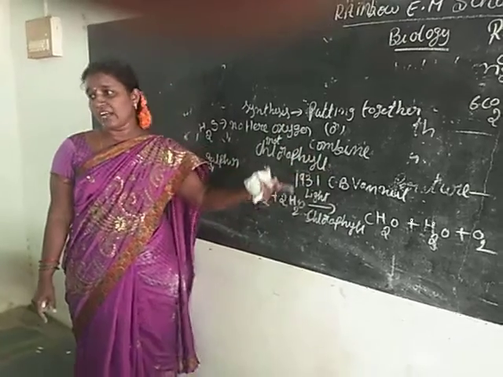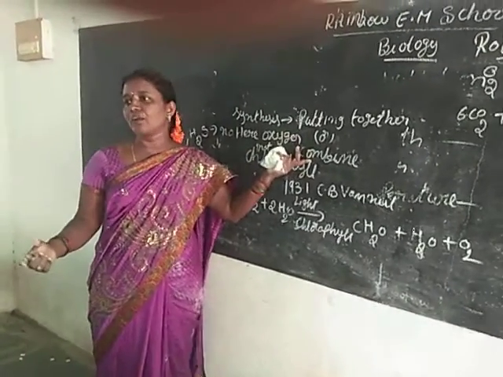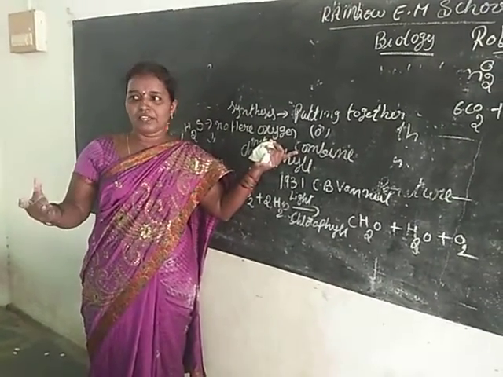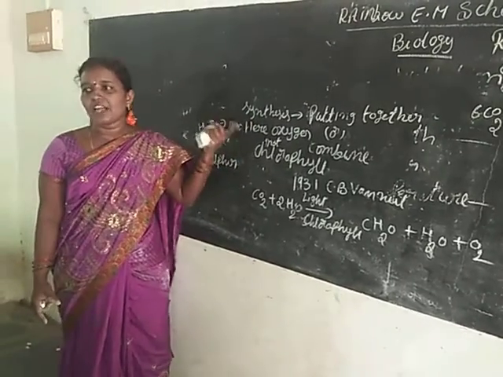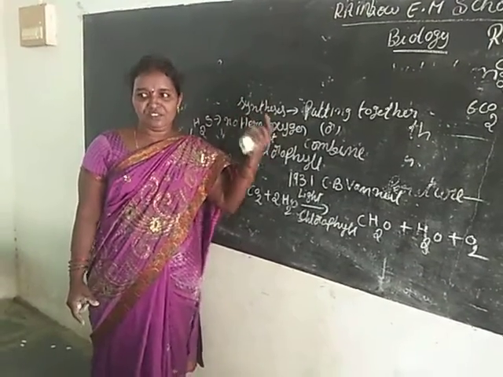Animals and non-green plants, etc. And plants get their food not only from soil but from other sources, and the scientist who worked on that was Van Helmont. Okay, next, photosynthesis. Photo means light and synthesis means combine, or putting together. Okay, understand? What is meant by photosynthesis, or define photosynthesis?